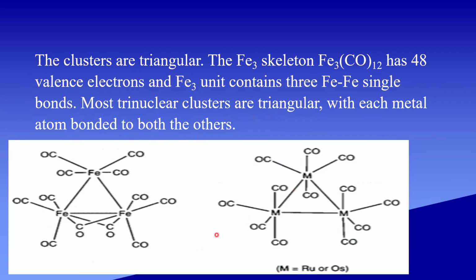In the case of Fe3(CO)12, it has 2 bridging carbonyls and 10 terminal carbonyls. But in the case of ruthenium and osmium, which belong to the same group, there is no bridging carbonyls. All are terminal carbonyls.